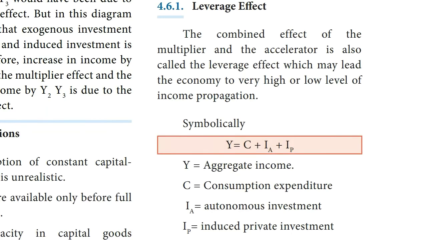What is meant by leverage effect? The combined effect of the multiplier and the accelerator is also called the leverage effect, which may lead the economy to a very high or low level of income propagation. Symbolically, Y is equal to C plus IA plus IP. Y is equal to aggregate demand, C is equal to consumption expenditure, IA is equal to autonomous investment, IP is equal to induced private investment.